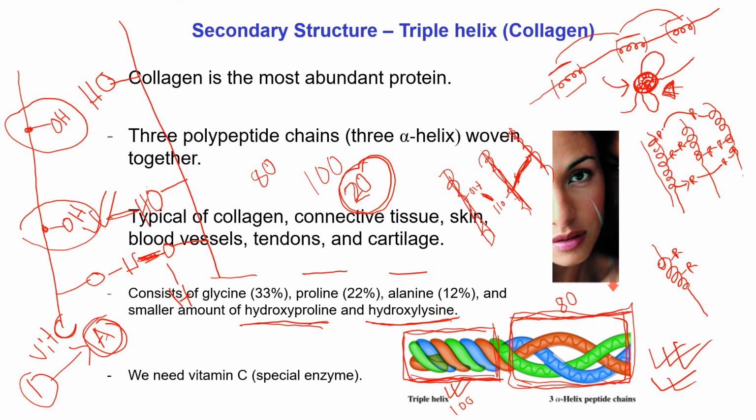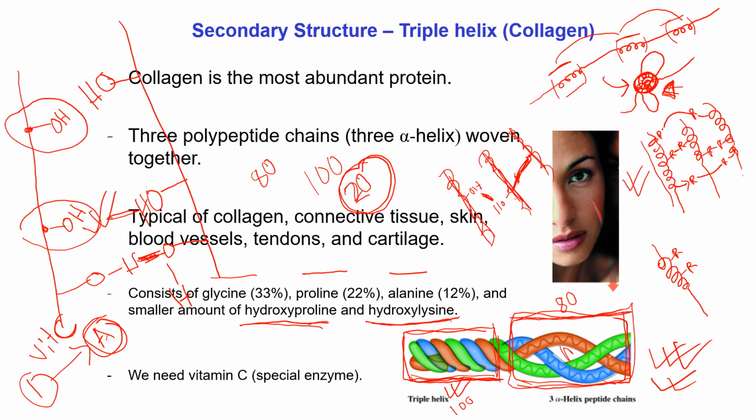For example, we can see here a figure, a nice figure of a girl's face. We indicate a scratch mark on skin because we know that the proteins present in skin exist in triple helix form. So if we suffer from vitamin C deficiency for a long time, in that case it will affect the triple helix. Elasticity will be reduced. It will affect our skin, not only skin, other portions also.